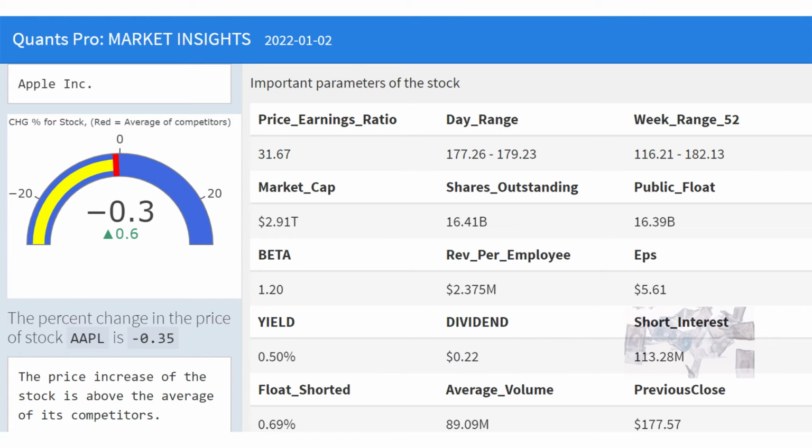Short interest indicates how many shares of a company are currently sold short and not yet covered. Short interest is used as a sentiment indicator. An increase in short interest often signals that investors have become more bearish, while a decrease in short interest signals they have become more bullish. A large increase or decrease in a stock's short interest from the previous month could be particularly indicative of sentiment.